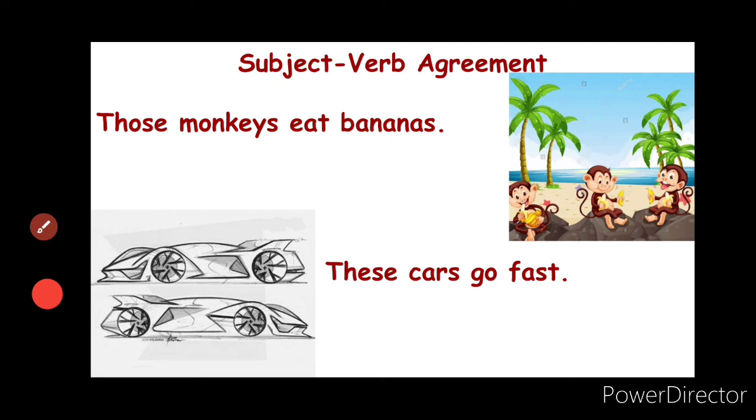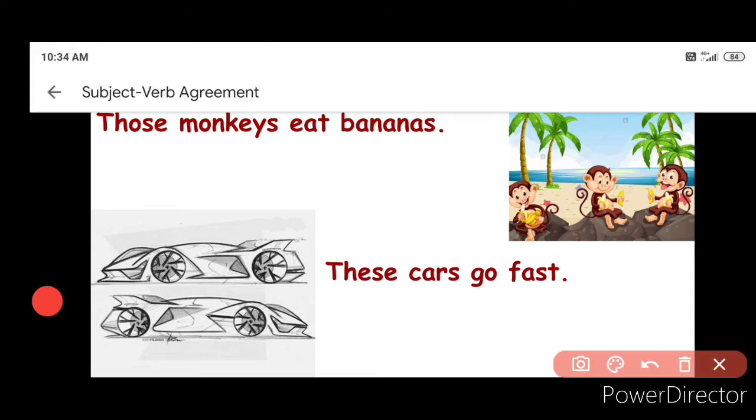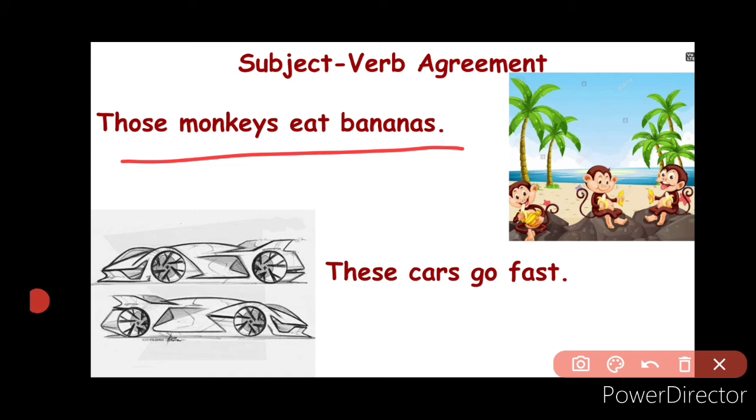Coming to the sentences where the subject is plural. Please see here: those monkeys eat bananas. Here the subject, monkeys, is plural, so the verb is also plural. We have used eat, so the subject has again agreed with its verb. Coming to the next example: these cars go fast. Here the subject is plural, that is why the verb is also plural. So the subject has agreed with its verb.